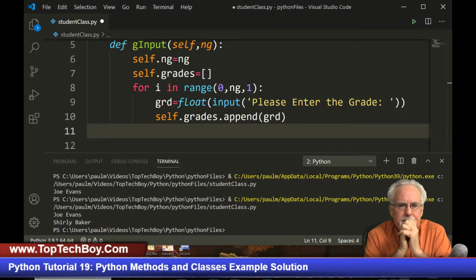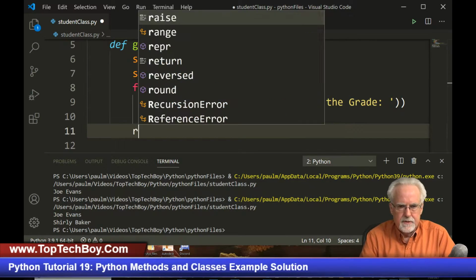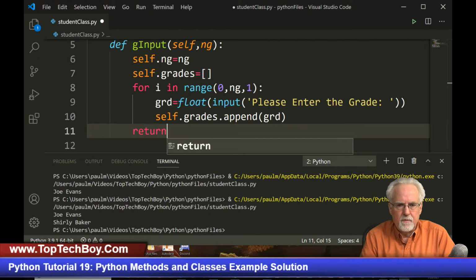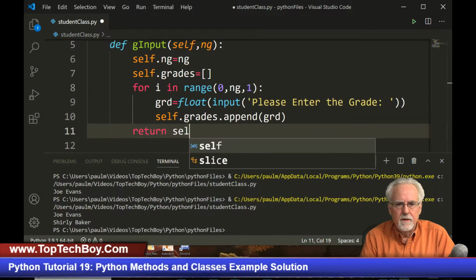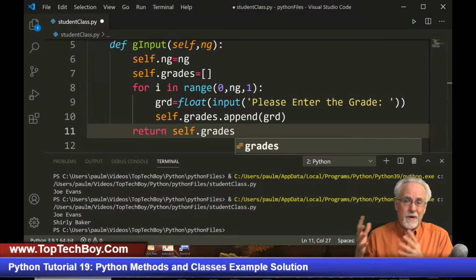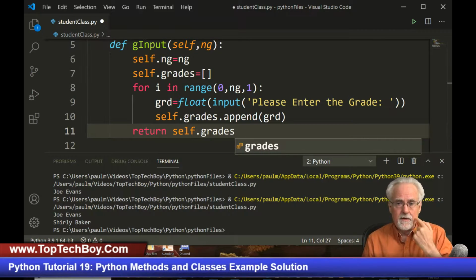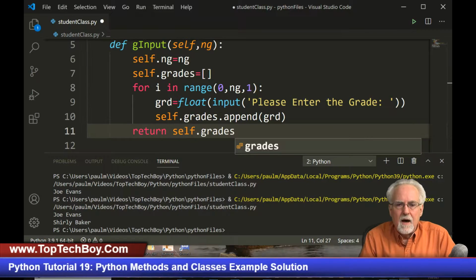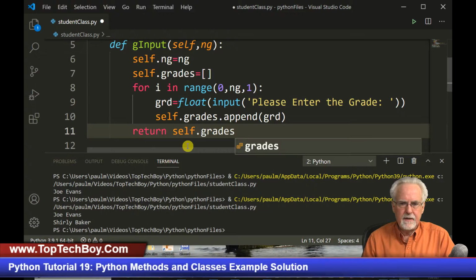All right, so now I'm trying to think, do I really need to return self.grades? I don't think I need to return it, because I don't have to use it if I don't want to, but I'm going to return self.grades, so then I could read it into something and then print it out if I wanted to. Okay, that might be kind of interesting.